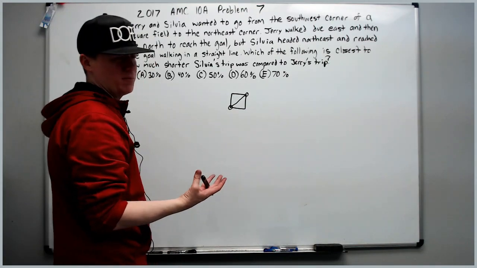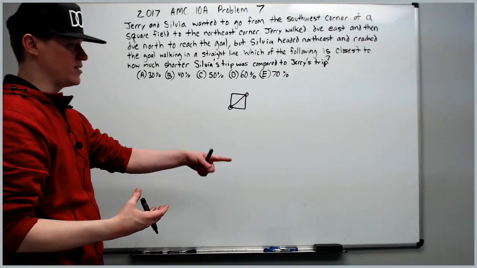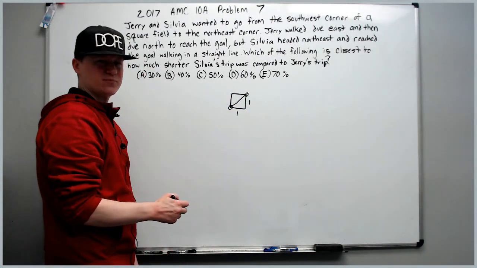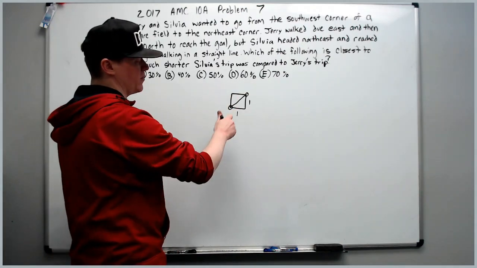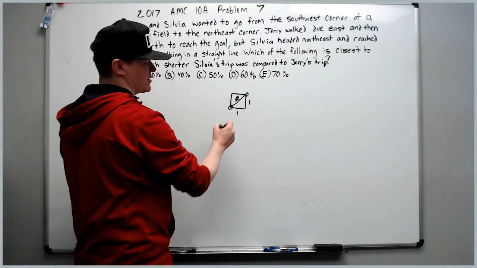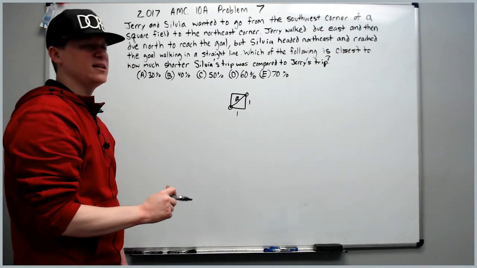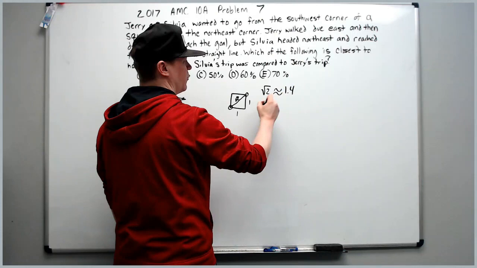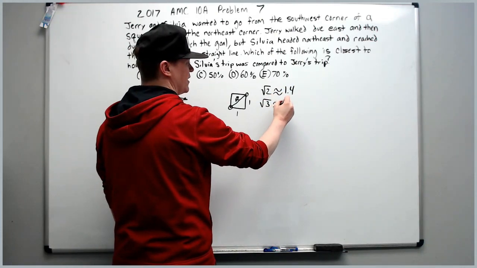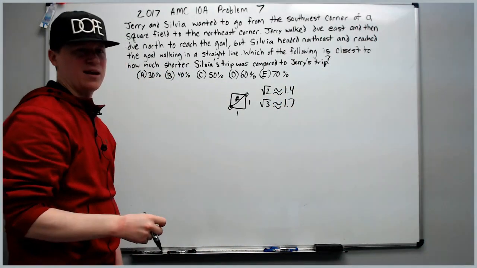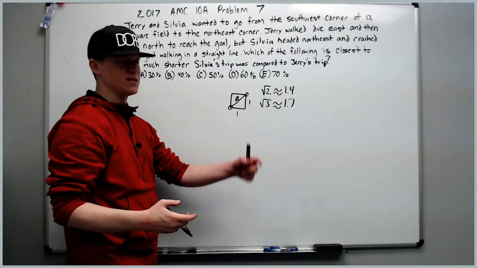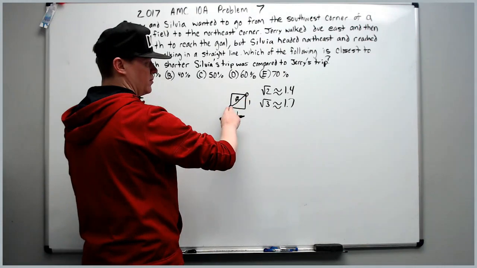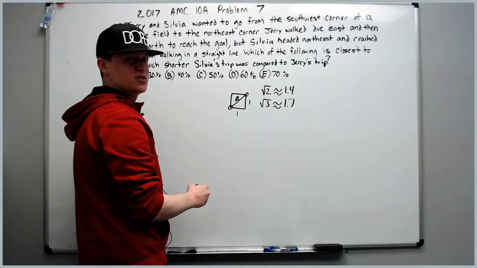This is a problem where we can plug in some numbers. We can use variables if we want, like x and x, but we might as well just use 1. Using 1 and 1 on a square by 45, 45, 90, this is root 2. It's a really good idea to memorize that root 2 is approximately 1.4 and root 3 is approximately 1.7. They come up a lot in the contests, and sometimes having a good estimate is helpful. So basically Sylvia goes 1.4 and Jerry goes 2.